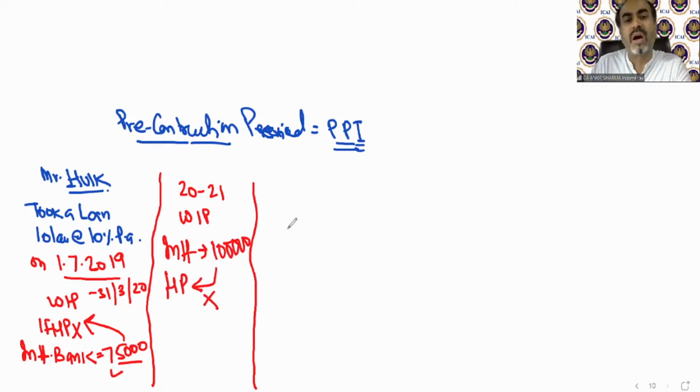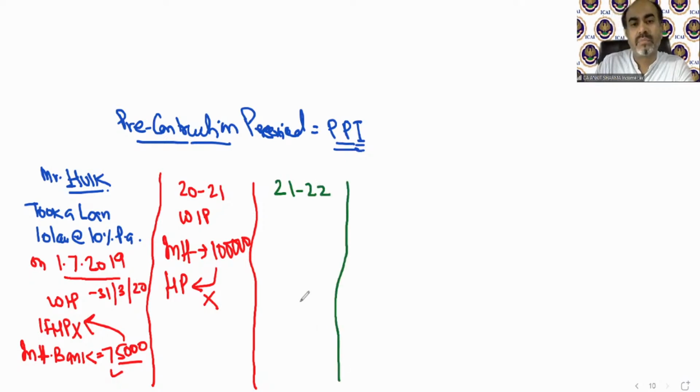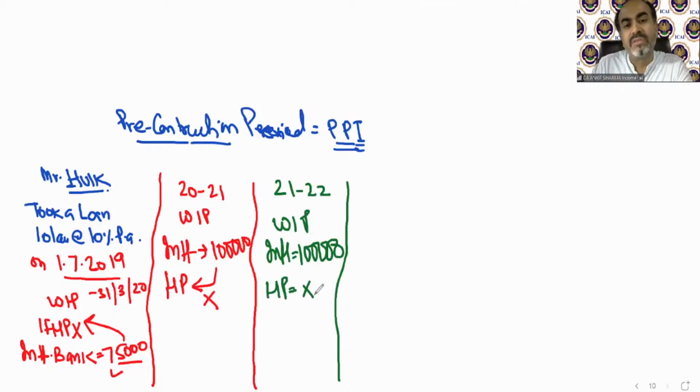Of course not, because the house is still work in progress. Then the previous year 2021-22, again the house is work in progress, and an interest of 1 lakh rupees is charged by the bank. House property treatment of this interest will be 0.